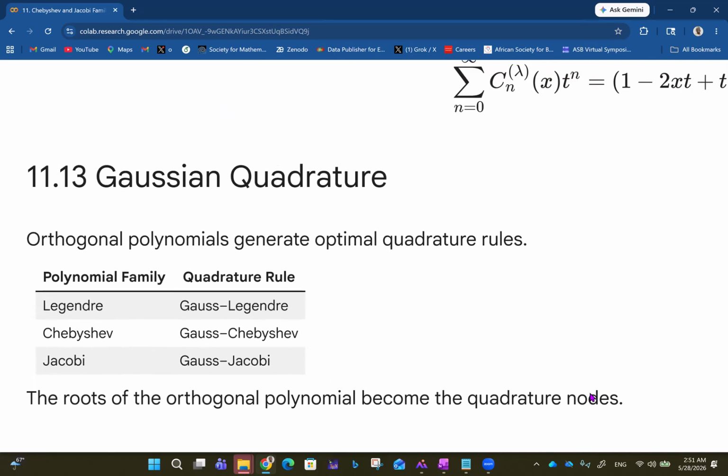And then you have the Gaussian quadrature. Orthogonal polynomials generate optimal quadrature rules. So for Legendre, you have the Gauss-Legendre quadrature. For Chebyshev, you have the Gauss-Chebyshev quadrature. For Jacobi, you have the Gauss-Jacobi quadrature. So the roots of the orthogonal polynomial become the quadrature nodes.